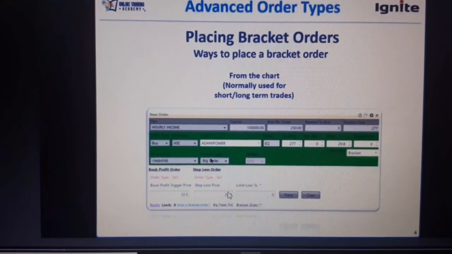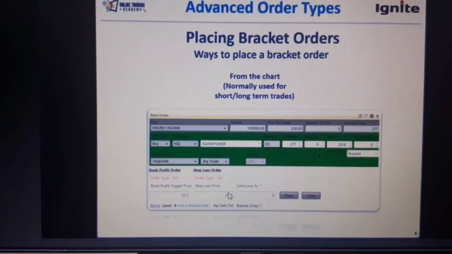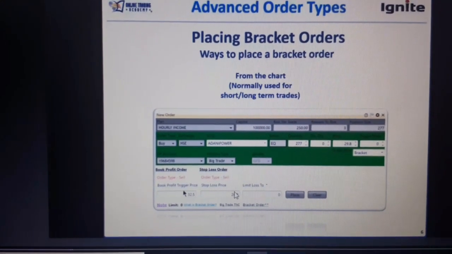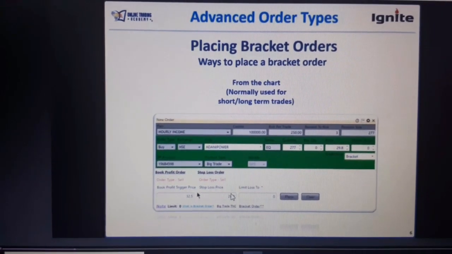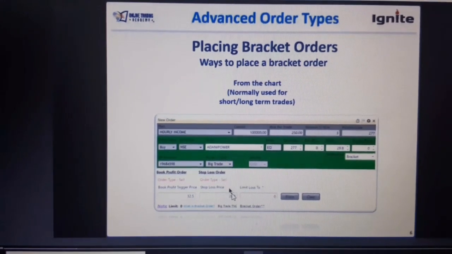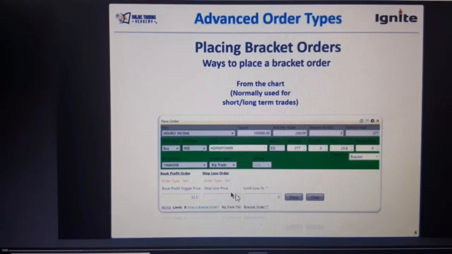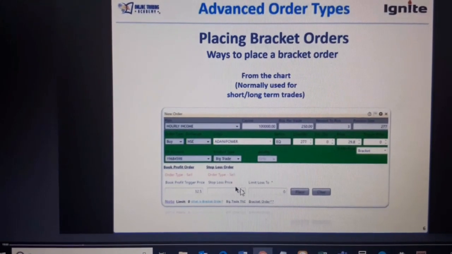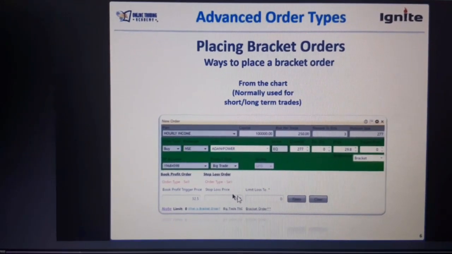I'm going to explain this big trade validity and the bracket part once I go to the bracket order. This is your profit price or target price, and that's your stop loss price. We will always be trading in NSE, not BSE, because of liquidity issues.